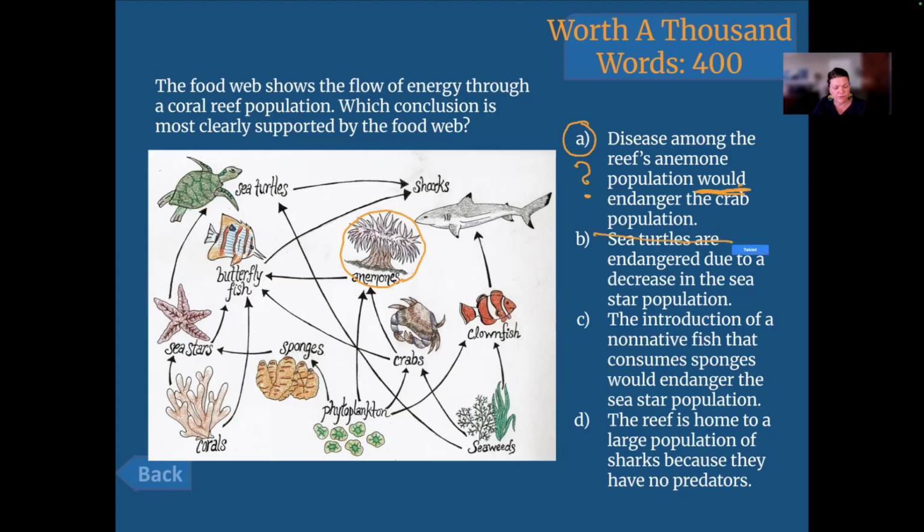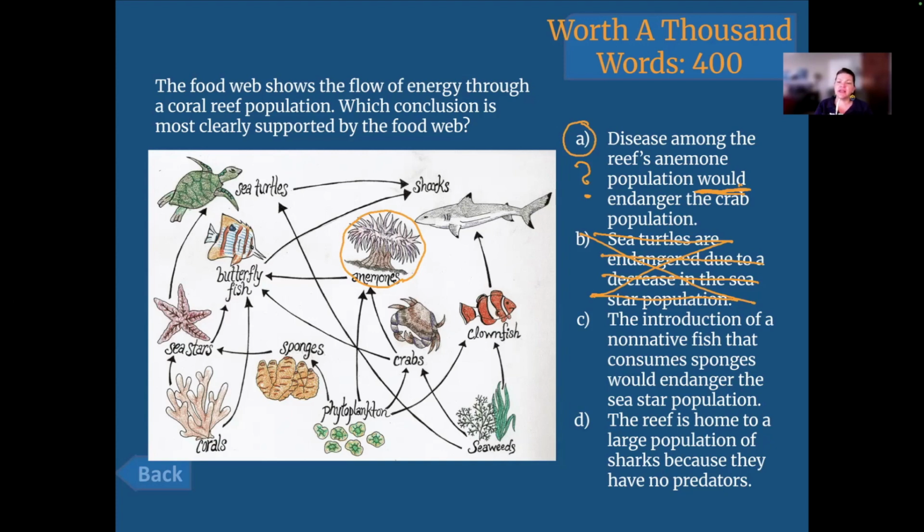Now, you might say, well, I know sea turtles are endangered. Yeah, but we can't use our previous knowledge for an inference. We have to find enough evidence on here to show that something's true. So I like rejecting this one based on that reasoning. Anybody understand why I can throw away B but not A? It uses the word are, like it has happened, versus the other one, would, possibly in the future. Yes, exactly. I love how you summed it up.